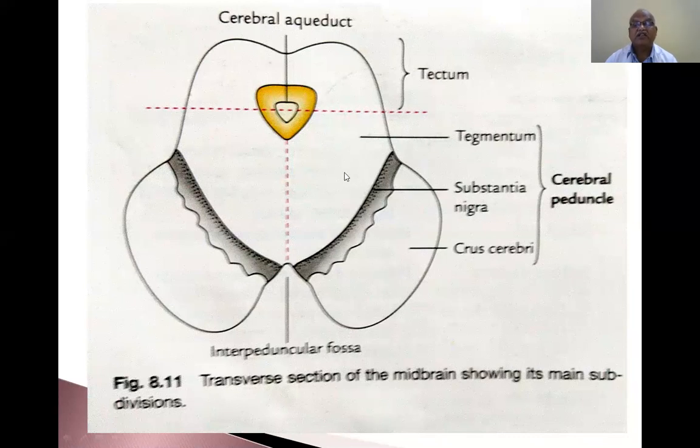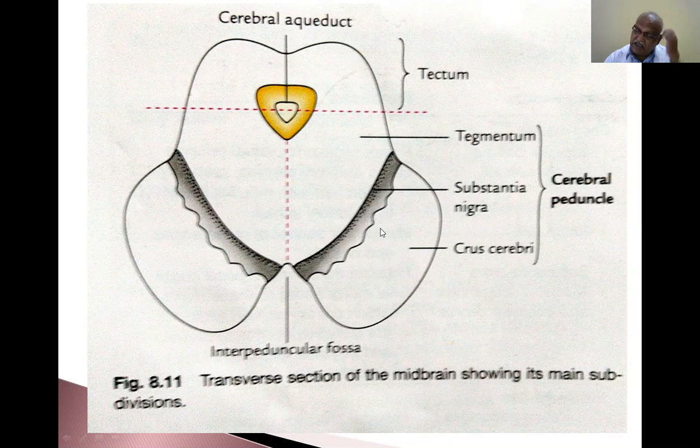Changes in the midbrain occur only in the dorsal part, the small tectum, and also the tegmentum. But the substantia nigra, the middle one, and the crus cerebri, the most anterior part, are similar throughout the midbrain.